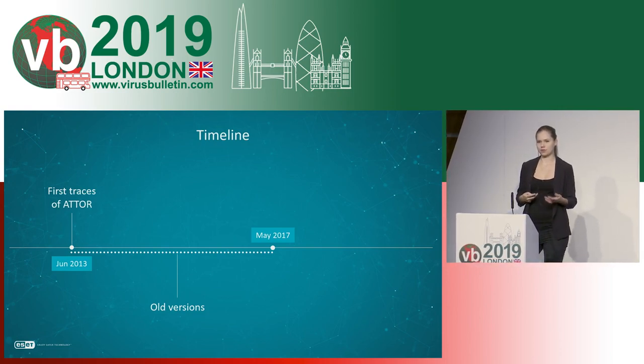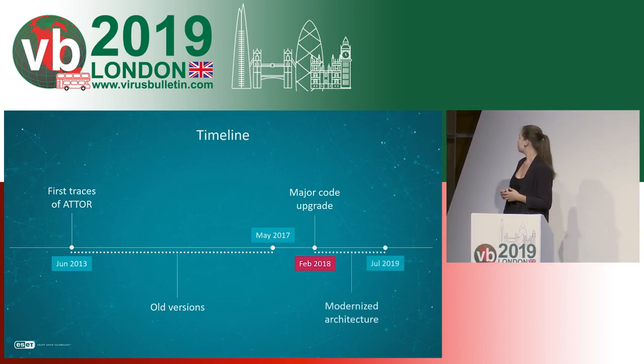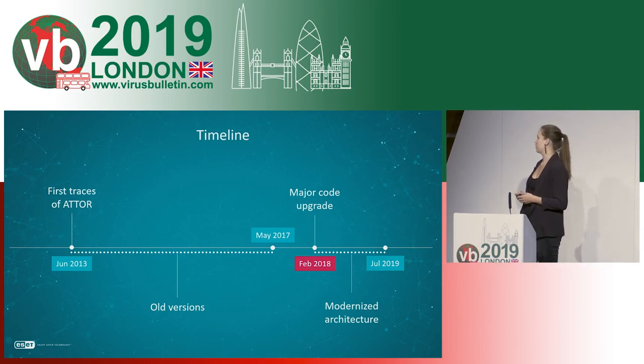We have analyzed several different versions, but the most important one was released in 2018 when the developers of ATTOR released some new improvements, some more structured architecture, and really just more professional code. And this version is the one that is still used nowadays. We detected last samples in July this year. So this is the one we are going to talk about today because it caught our attention with its functionality and complexity.